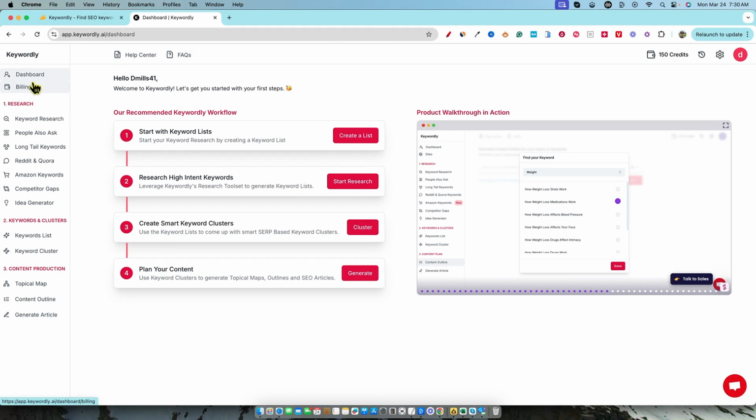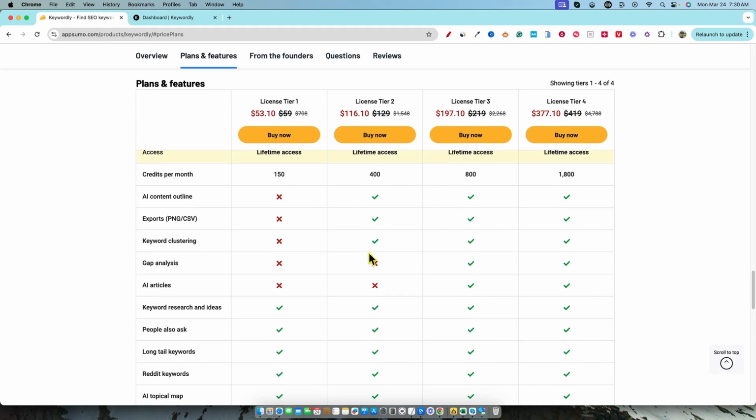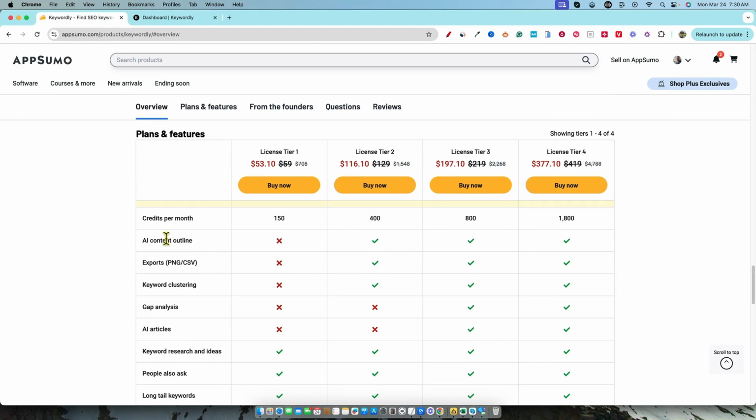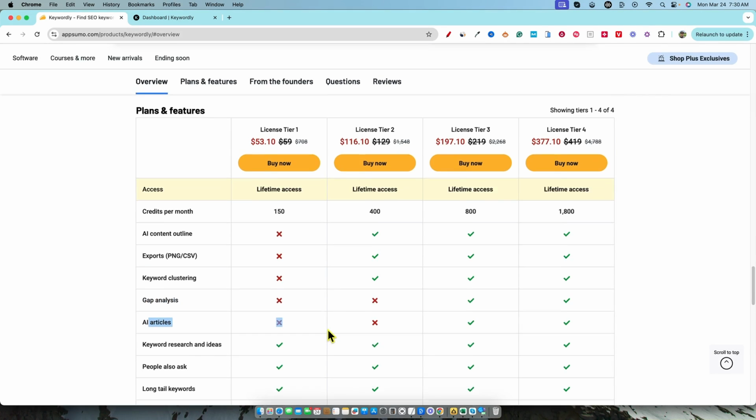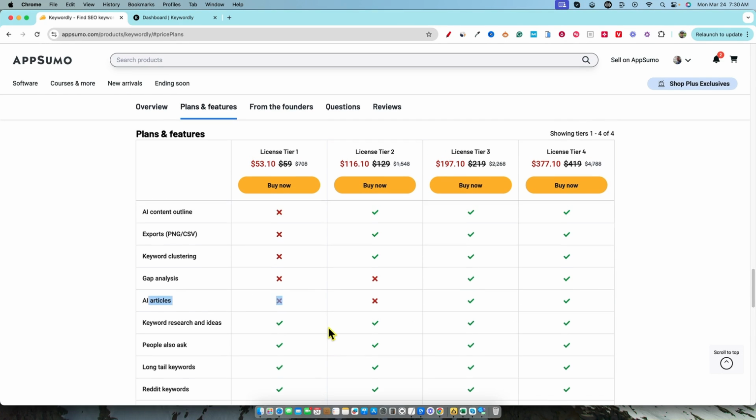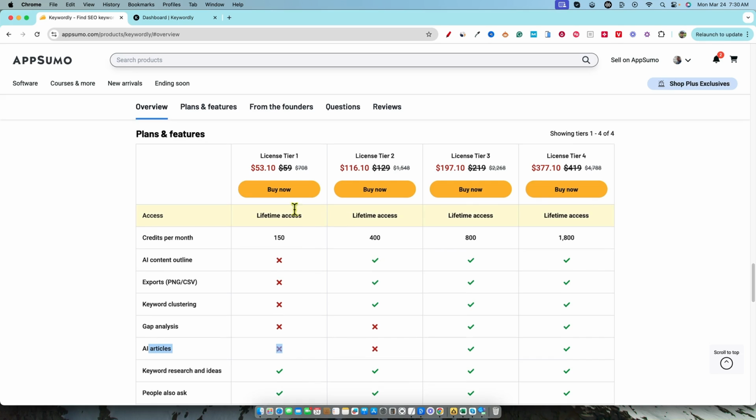Now, mind you, remember, I only have tier 1, so we're going to be missing quite a bit of stuff, guys. Right over here, we're going to be missing AI content outline. We're going to be missing exports. We're going to be missing keyword clustering. We're going to be missing gap analysis. We're going to be missing AI articles. That right off the bat is annoying to me. I think that if someone's investing $60 into the software, they should get all this stuff. They should just be limited to 150 credits.